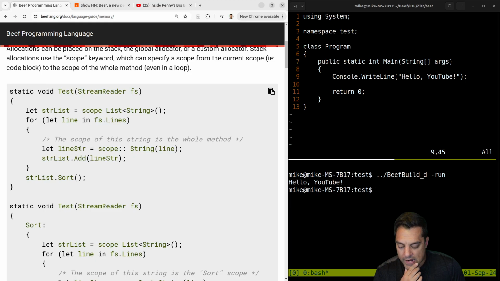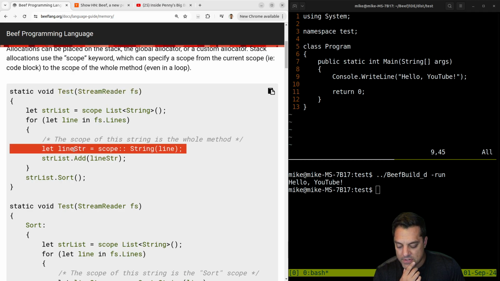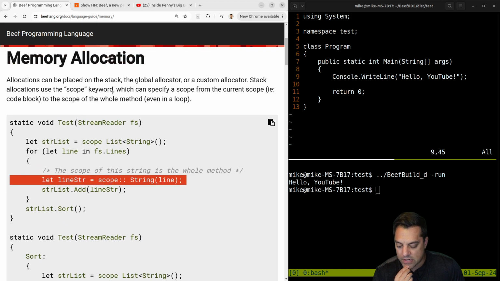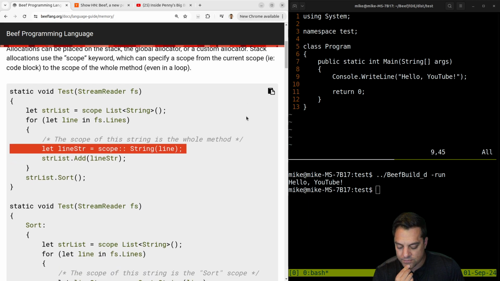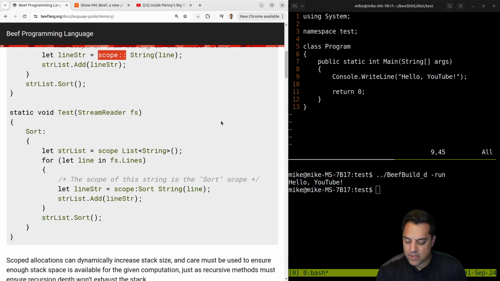Interesting here. I guess that's because you don't want to keep reallocating this line string or something. So you're saying, hey, just allocate this whenever you create this so you don't have to do this every iteration of the loop. That would make sense. I mean, in practice, I guess it's just lifting this declaration outside of the loop, maybe. Let's see here. I guess the syntax here I don't understand quite yet, but I could imagine how you're doing this in a compiler. That makes sense.